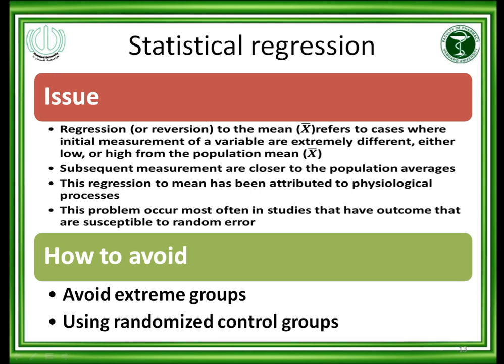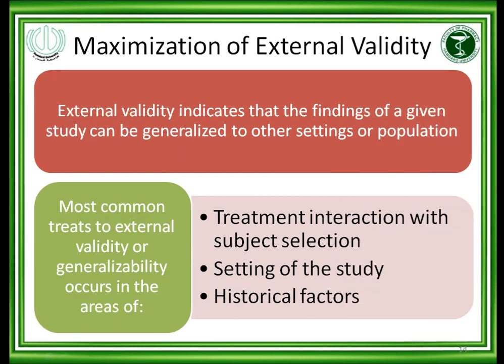This regression to the mean has been attributed to differences in physiological processes. This problem occurs most often in studies whose outcomes are susceptible to random error. This is called random error. In such a situation, how can statistical regression be avoided? First of all, avoid extreme groups, meaning extreme results should be avoided. And number two, use a randomized control group; randomization is the solution. By all these ways we can maximize the internal validity.